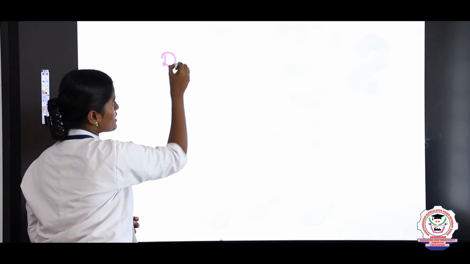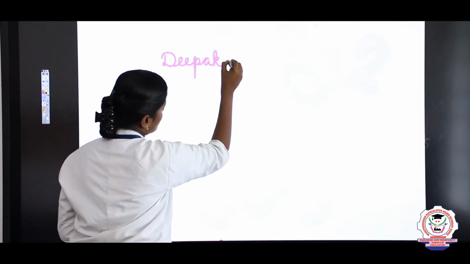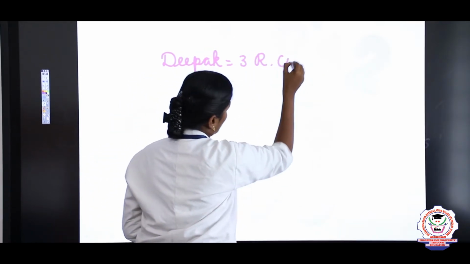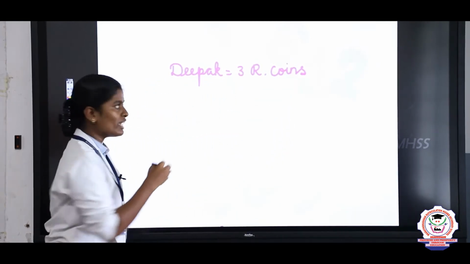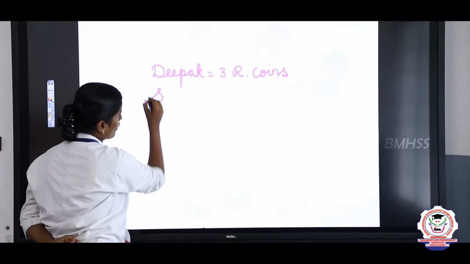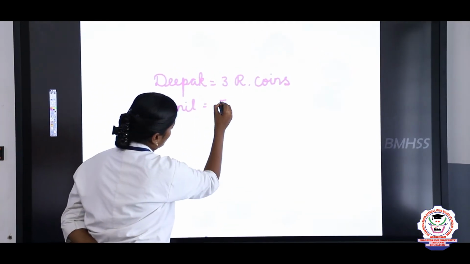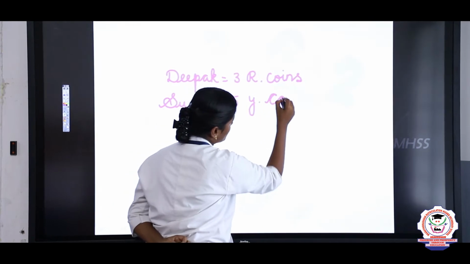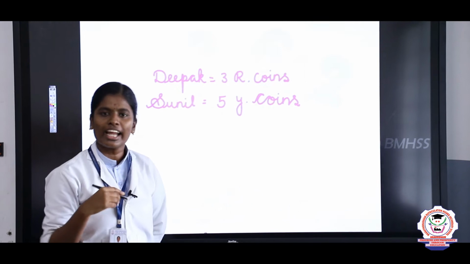Consider, Deepak, you have 3 red color coins. And your friend Sunil has 5 yellow color coins. Listen. Now we are going to put them together and count them.